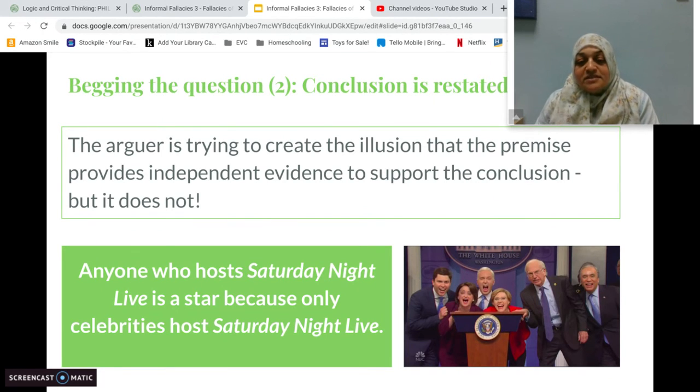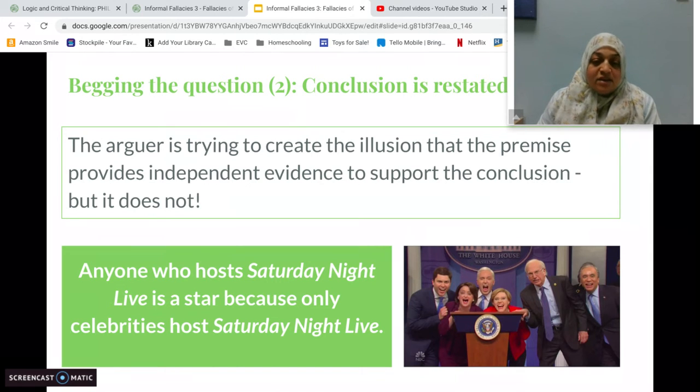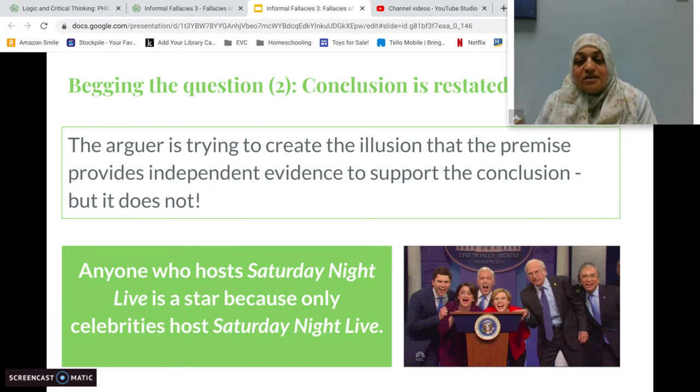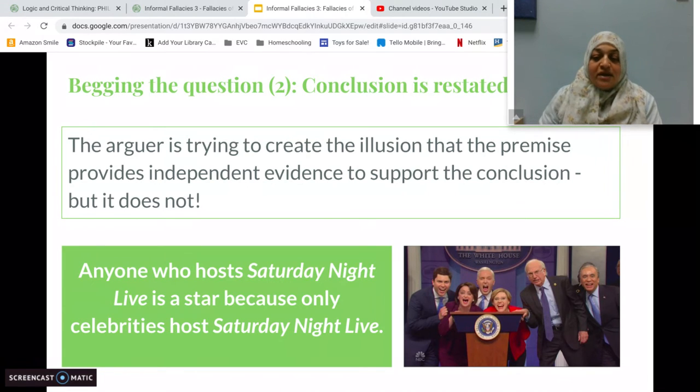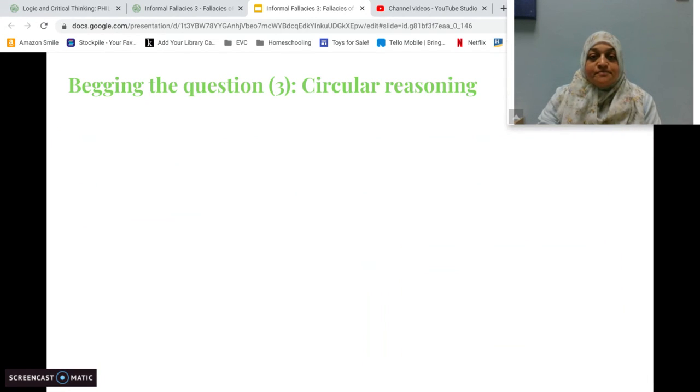The premise is celebrities host Saturday Night Live, but the definition of a celebrity is a star. So you're basically saying anyone who hosts SNL is a star because only stars host SNL, but you're not giving any other evidence or proof to support the fact that SNL is hosted by stars.